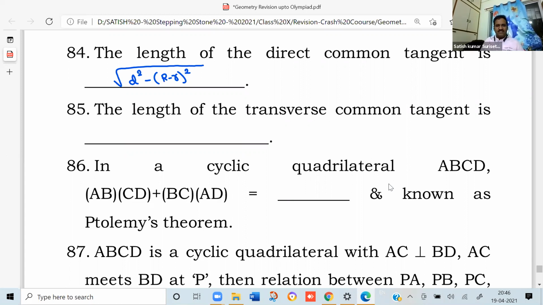Next, the length of the transverse common tangent is the root of D square minus (capital R plus small r) whole square. So try to remember this and also derive it.